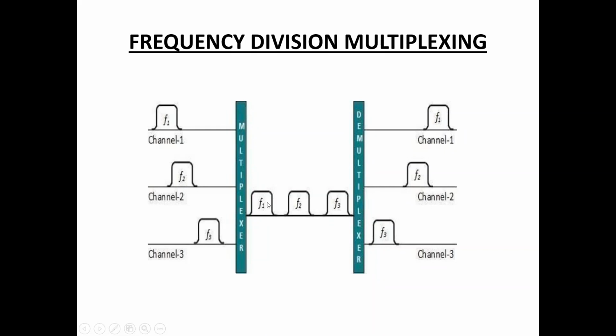So in the frequency range F1, channel 1 sends the data, that is, user 1 sends the data. This is about frequency division multiplexing. Frequency division multiplexing sends signals in different frequency ranges, carrying multiple video channels on a single cable. Here we use only a single cable.